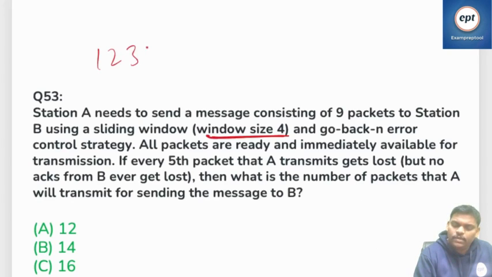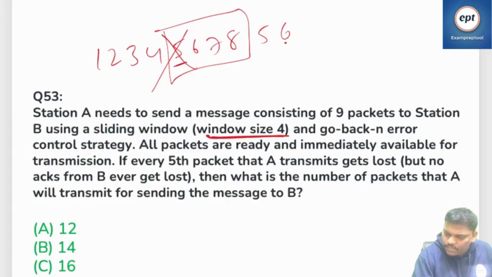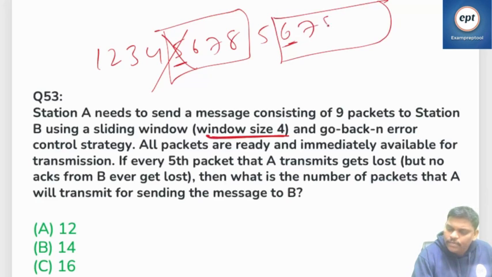1, 2, 3, 4, 5. Every fifth one fails. Fail time, window 5, 6, 7, 8. Window size 4, cancel. So 6, 7, 8, 5. I think 4 packets are over. 6, again it failed. 6, 7, 8, 9. Now it is fail.